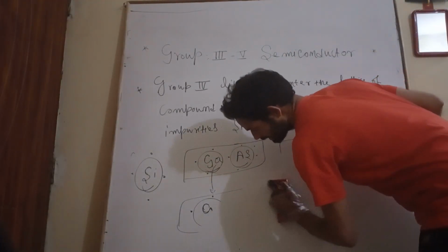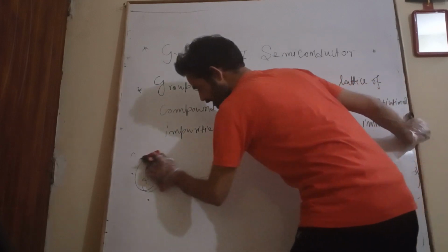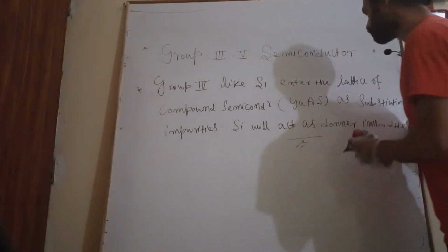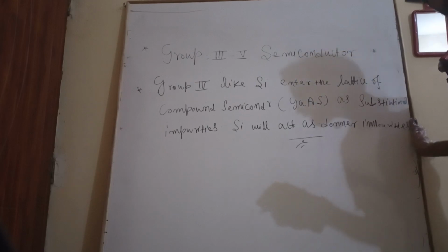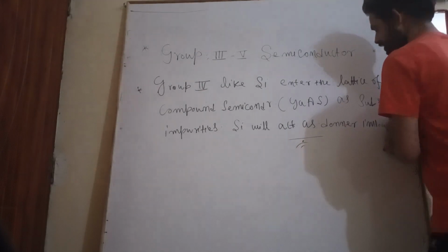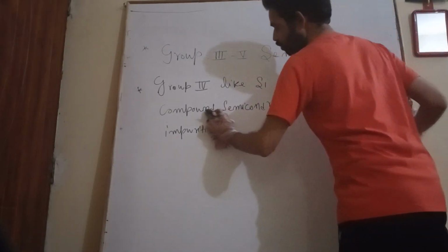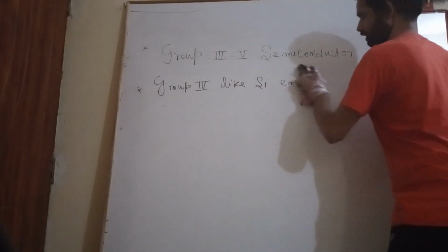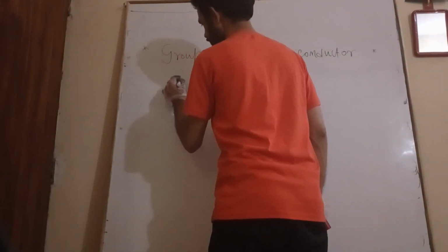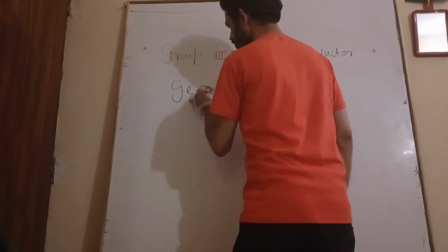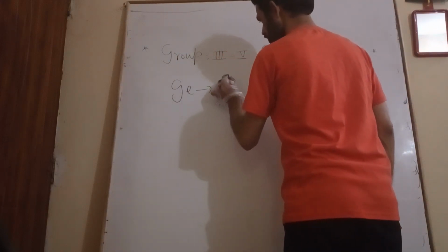Now if you see here, it has been experimentally found that germanium is an acceptor impurity and silicon is a donor impurity.